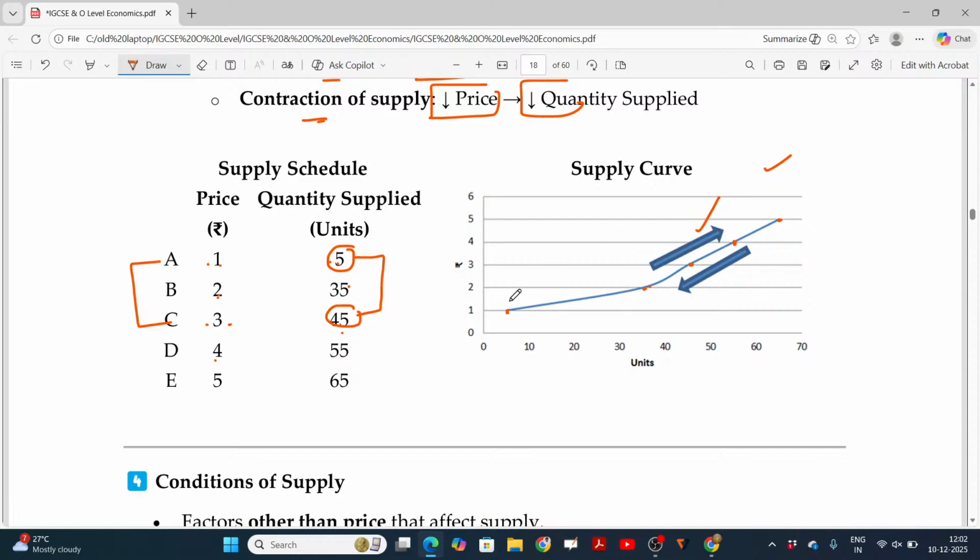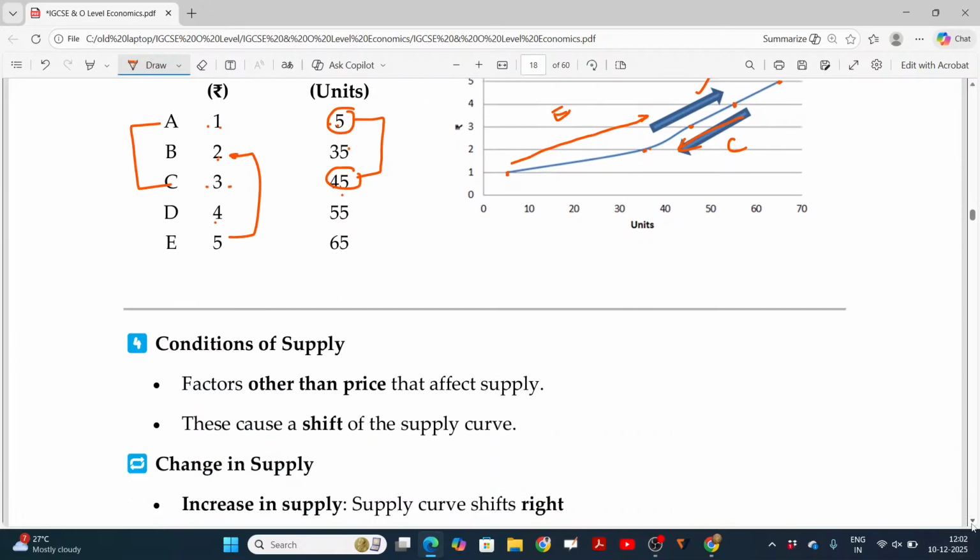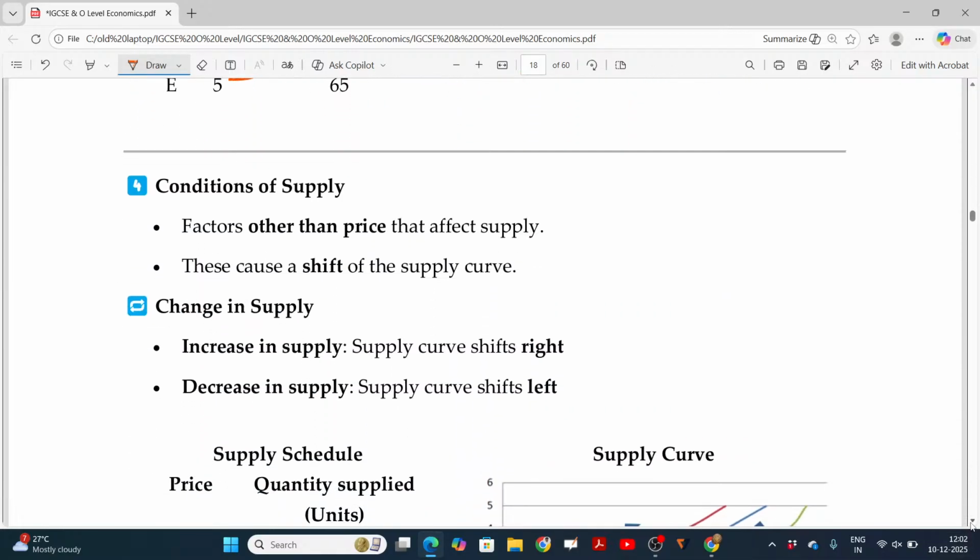This will be called movement along the curve. This is called expansion or extension. In a reverse way, if you think this way, this movement will be from right to left. This will be called contraction. So expansion and contraction are considered only due to price. Other than the price, it is considered as increase and decrease.